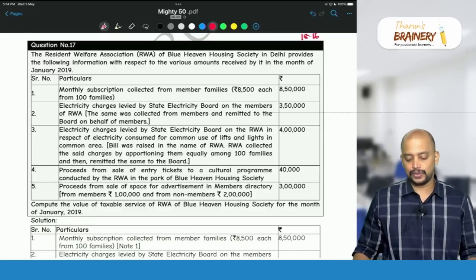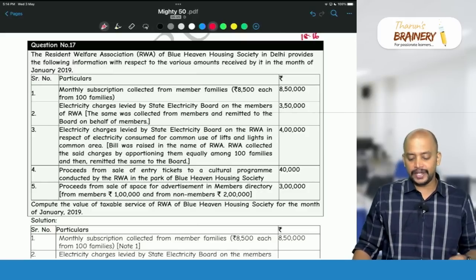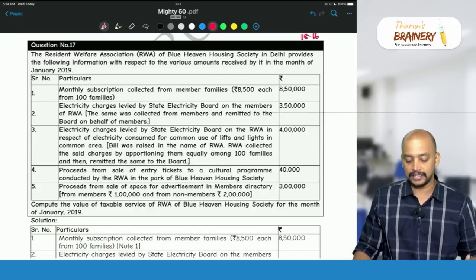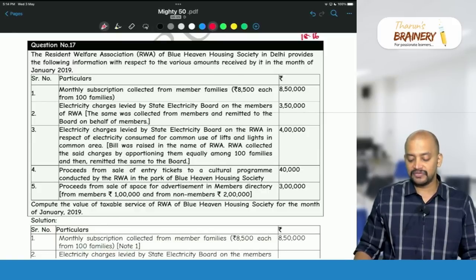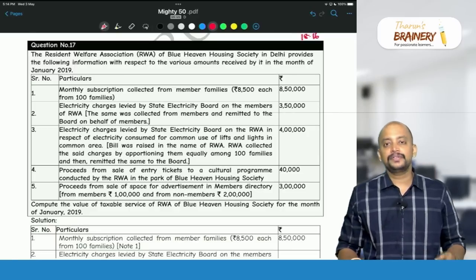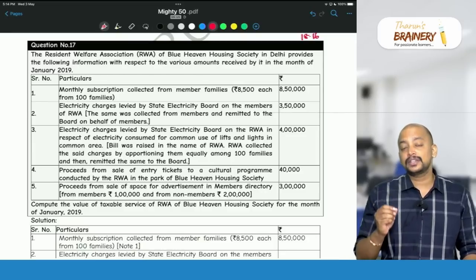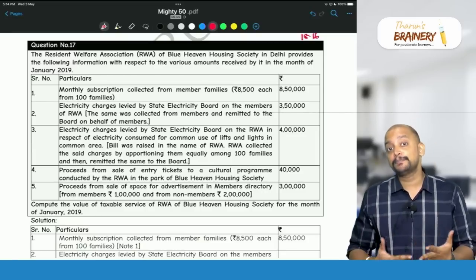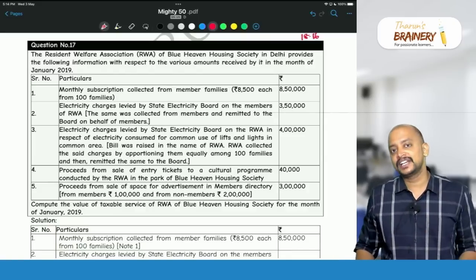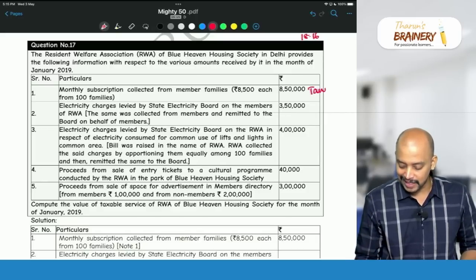The Resident Welfare Association of Blue Heaven Housing Society in Delhi provides the following information with respect to various amounts received by it in the month of January 2019. Monthly subscription collected from member families, 8,500 each from 100 families. So we have one exemption, that is Resident Welfare Association collecting up to 7,500 rupees per month per member is exempted, but here it is 8,500 rupees. So definitely it will be taxable. Okay, so therefore this 8,50,000 will be taxable.